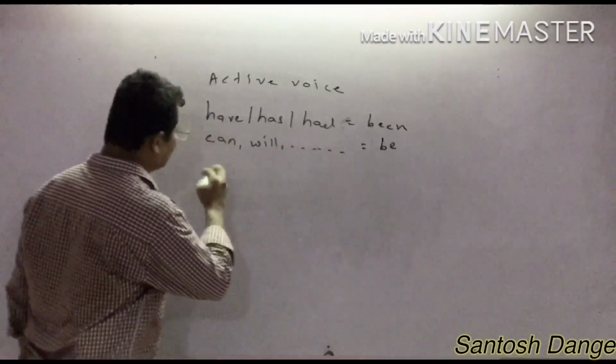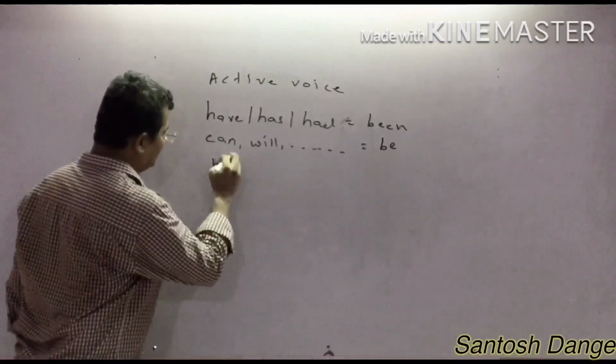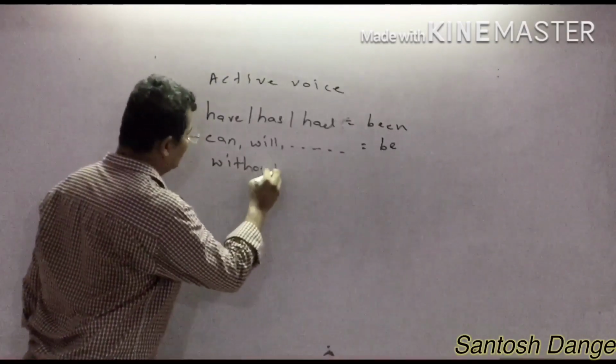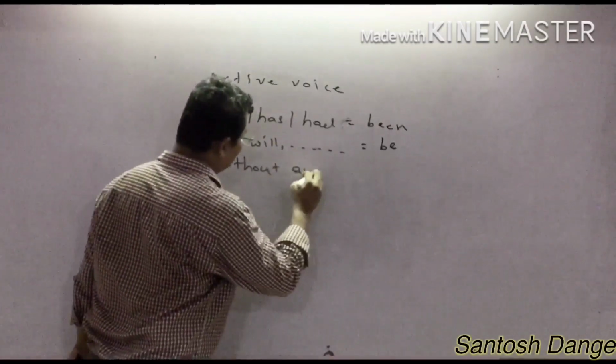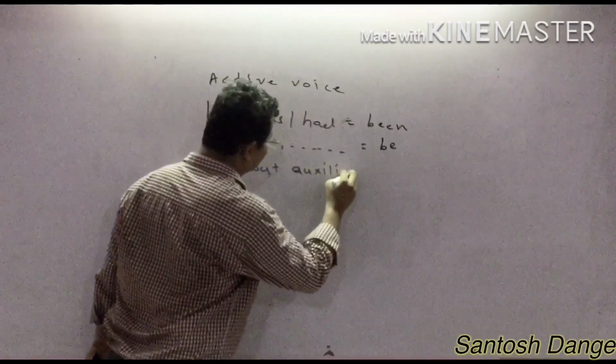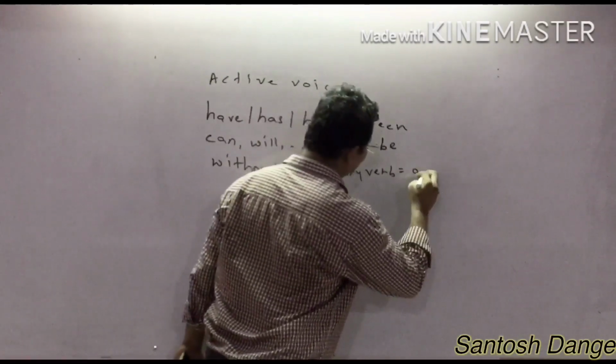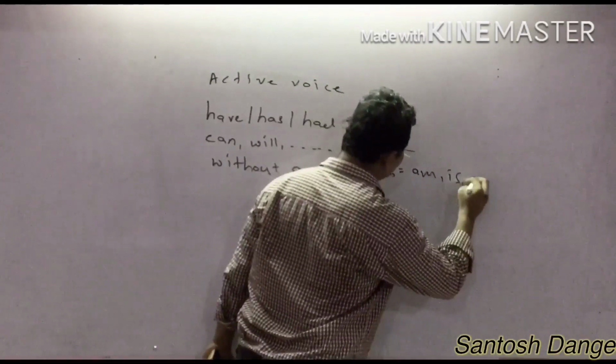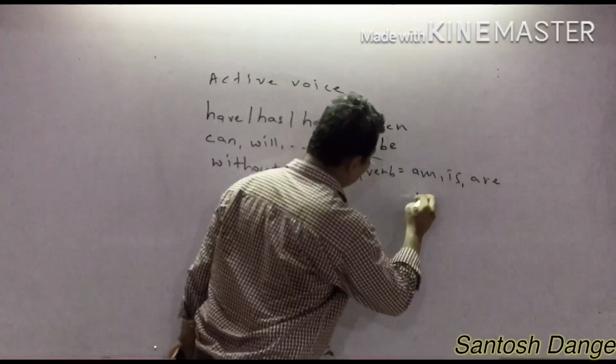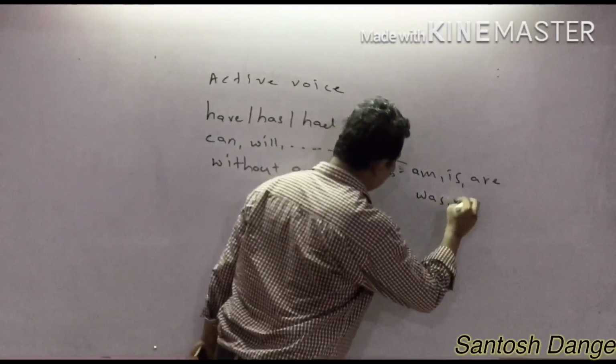But now, suppose they have not given any kind of auxiliary verb, you have to use accordingly am, is, are, or was and were.